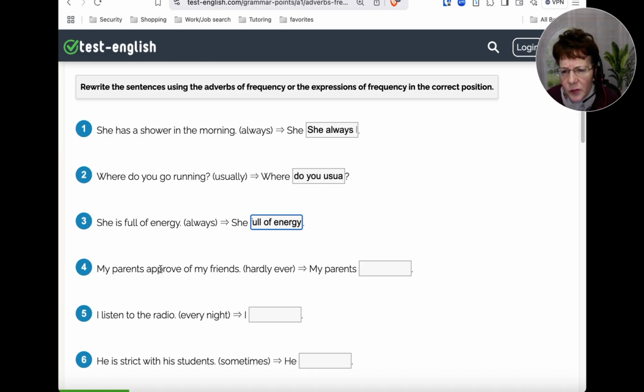My parents approve of my friends using hardly ever. Okay, so my parents, we want to do the adverb before the main verb. So hardly ever, right? Approve of my friends. All right. Excellent job on these exercises. You were listening well, obviously.